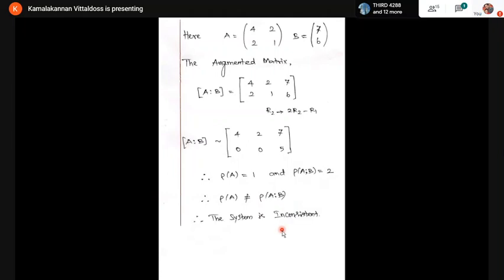So I can conclude that the system is inconsistent. Inconsistent means it has no solutions. Hence, the system has no solution. Therefore, from the given options, B is the correct one.